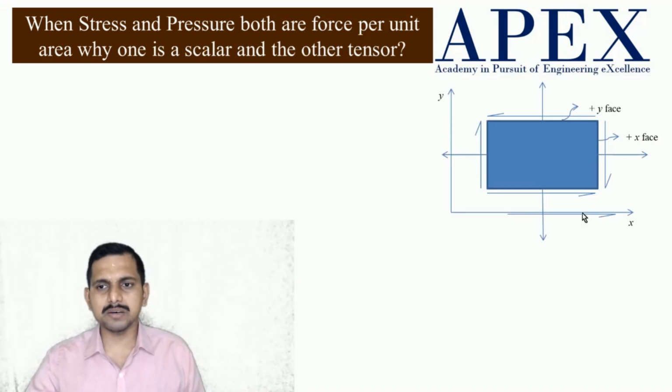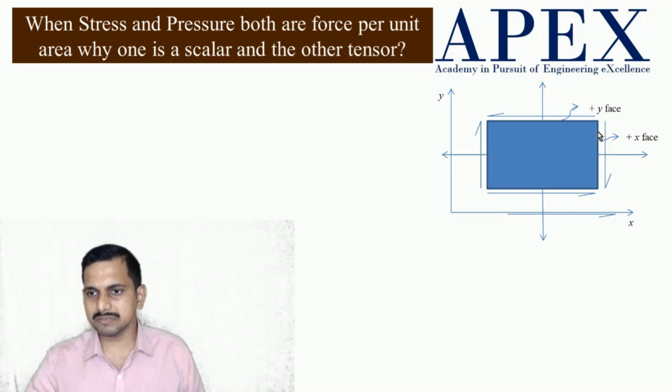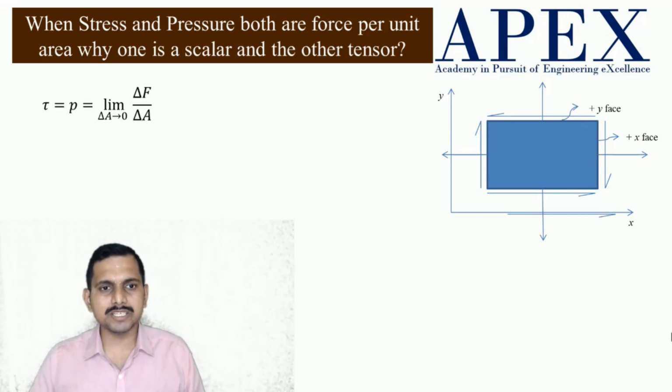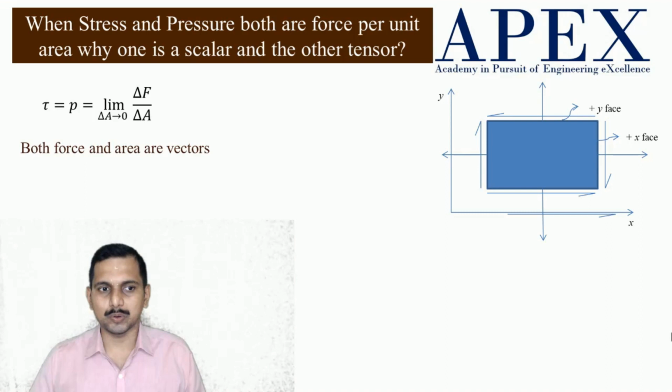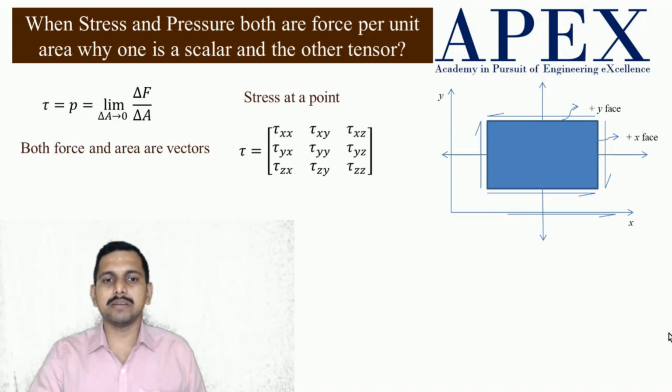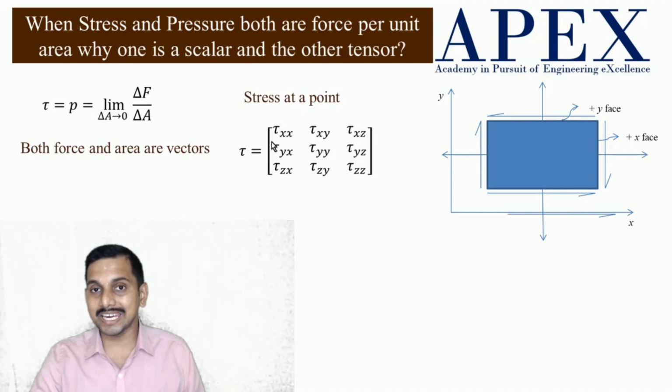Now when we say stress at a point, this is how we represent it. Say this is a material element and on this element there are forces. These are normal forces and these are shear forces. This face I generally call the X face, where the normal to it is X. This is the Y face. Now when we say stress and pressure both are the same, but the way we take it is different. We will see how. Stress at a point can be referred to by 9 components.